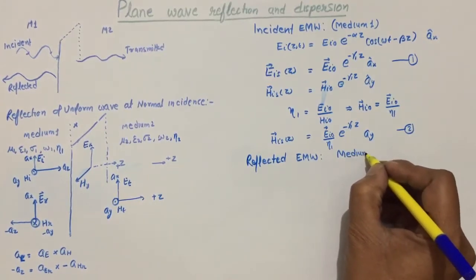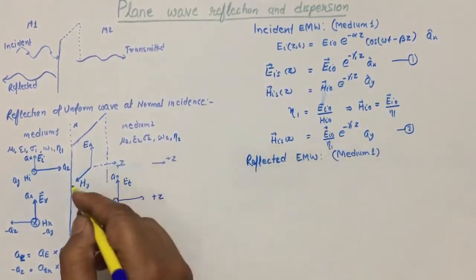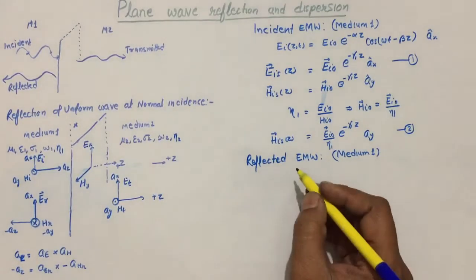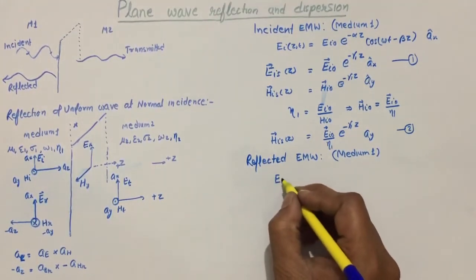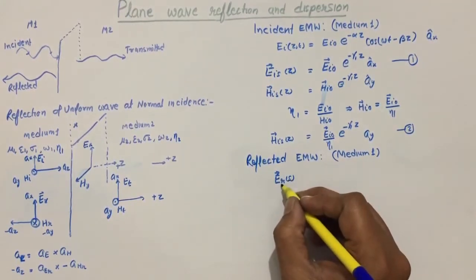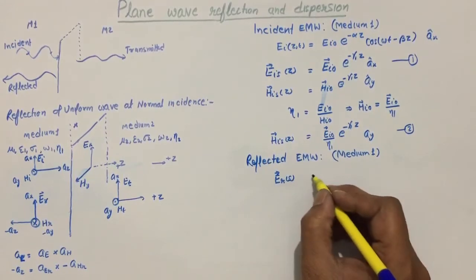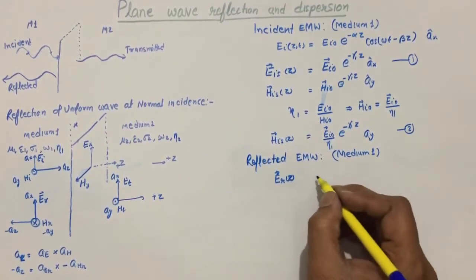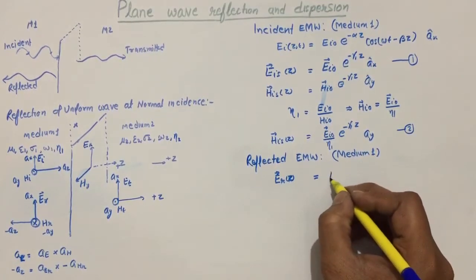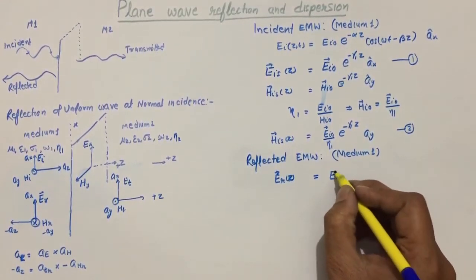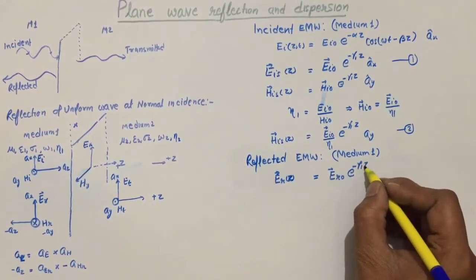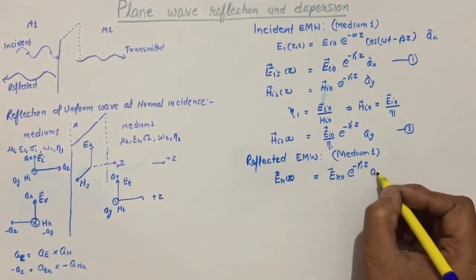Again it will be medium 1, as reflection is back to the same medium, and in that case the electric field component will be reflected in z direction, will be maximum value e to the power minus gamma z ax.